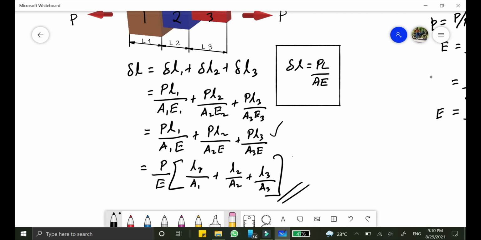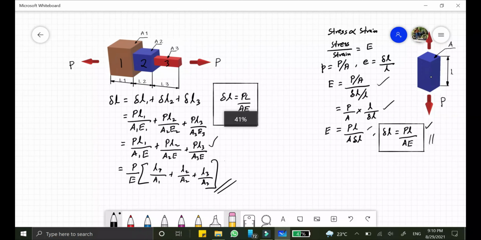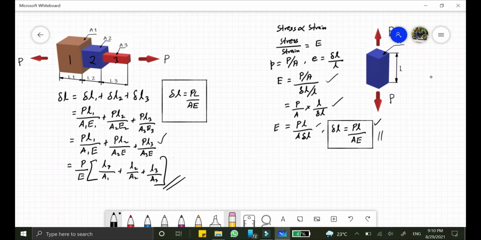So we can solve the problems based upon this tensile and compressive stress in the next session. So I hope you all understand the concept.